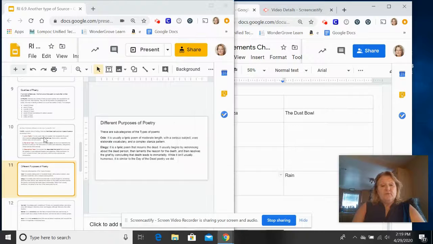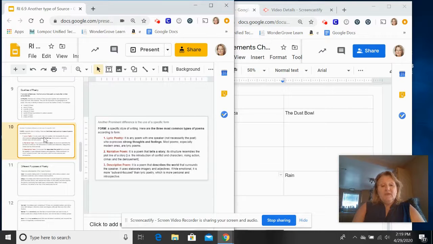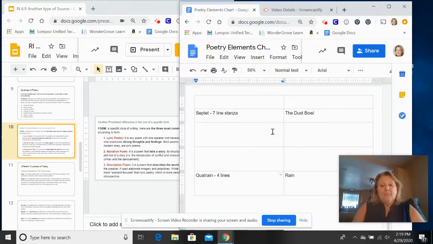And then we're going to go on to decide whether it is a lyric poem, a narrative poem, or a descriptive poem. And I think in this case, we also decided that it was a lyric poem and a descriptive poem. And I believe that we decided this one had rhyme, but not necessarily the same degree of rhythm as the first one did. So I believe we decided that you could put rhythm if you wanted to on this one. But we're going to fill out the same thing for each one of these poems. So the names of the poems are going to be over here, and then each one of those elements are going to be on this side, and they go with whatever the name of the poem is.